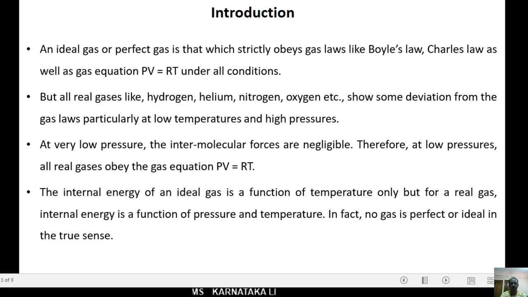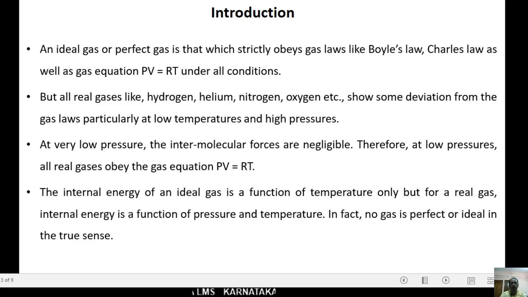But in case of real gases, internal energy is a function of pressure and temperature. In fact, no gas is perfect or ideal in the true sense. I hope it is clear.